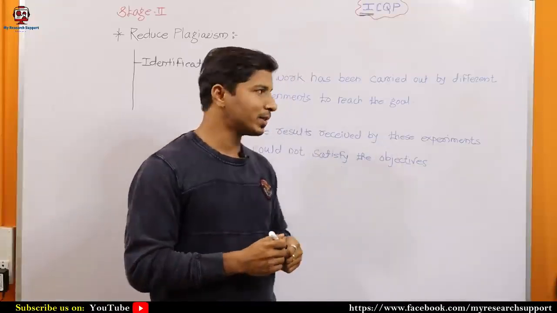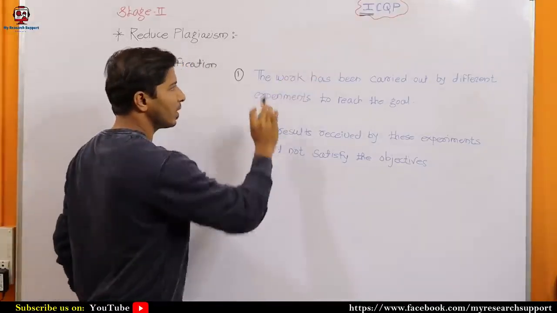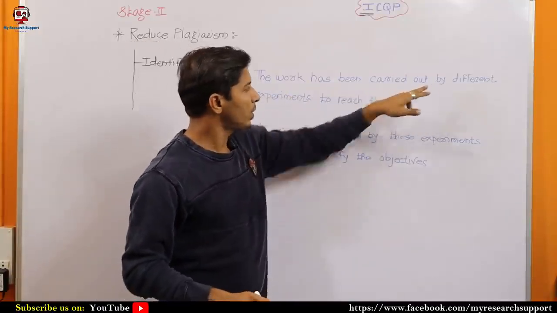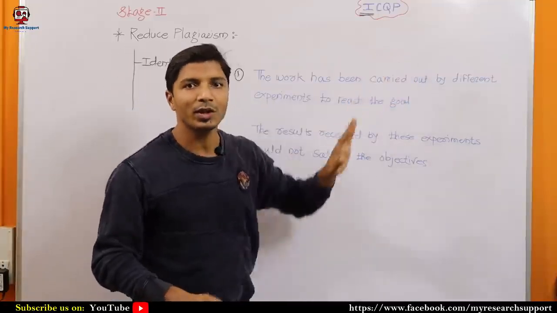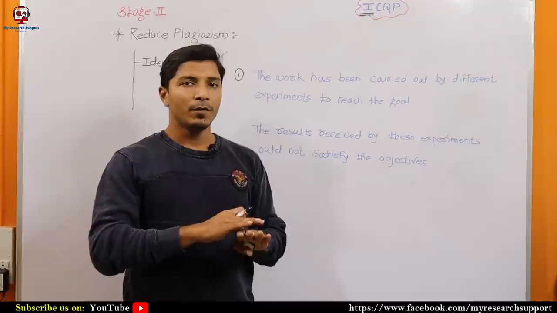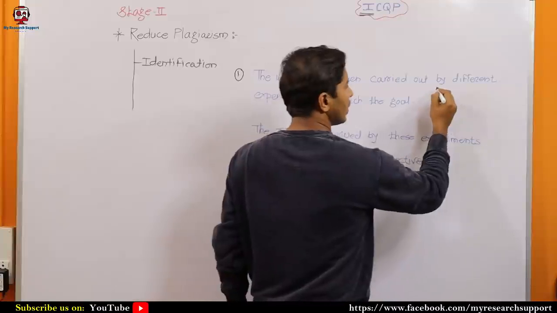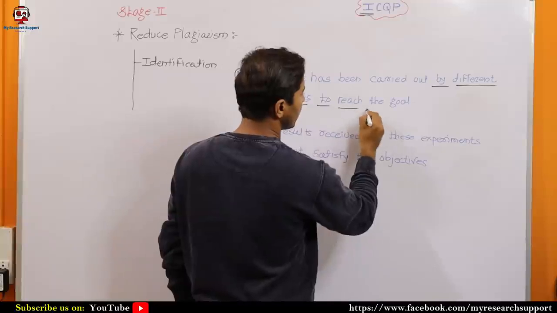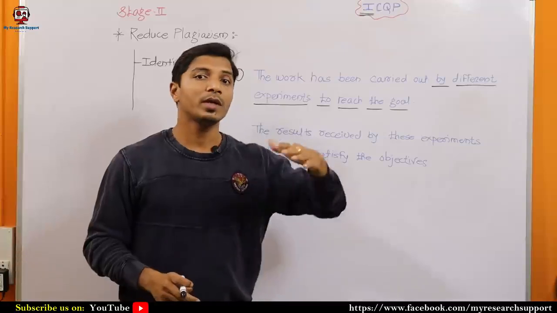So let us go through one example. I have written here one sentence. As an example, you can consider this. The work has been carried out by different experiments to reach the goal. This is a sentence. I have not given citations. I have written this sentence in my own words, but still when I checked the plagiarism, I found that these words, by different experiments to reach the goal, are accidentally matched with the already published data.